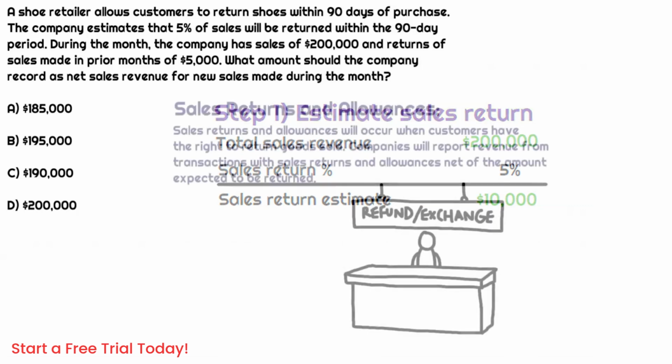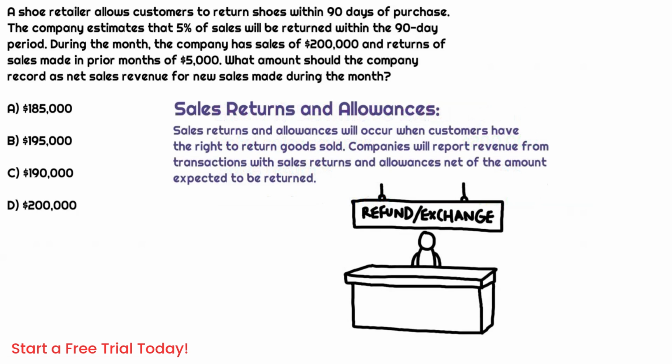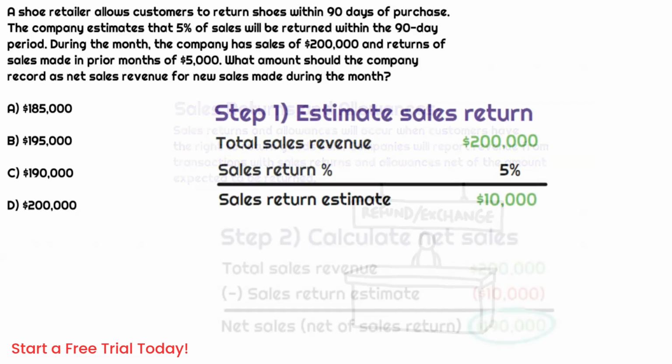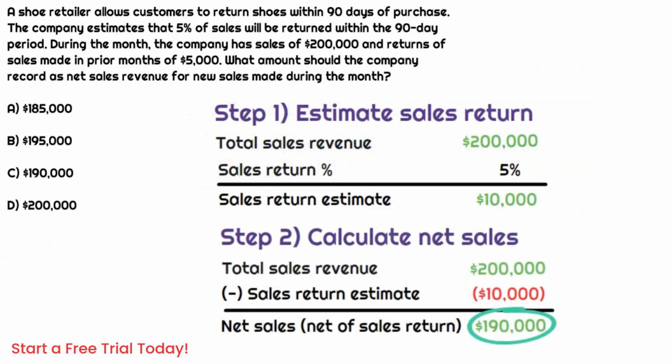So thinking back in our lecture, when we think about right of returns, we're immediately going to associate this with estimated revenues. A company is going to recognize revenue for goods that are sold as the amount that the company expects to receive. So if in this case they expect to receive net of 5% on the $200,000 in sales, they actually expect to receive $190,000. They estimate that of the $200,000 in sales, $10,000 will be returned, and therefore they are not going to record the total gross amount when it's all said and done.